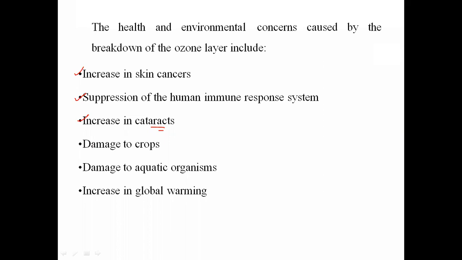Then damage to the crops, so it will also be hazardous to the crops. Then damage to the aquatic organisms, that means whatever fish as well as various aquatic organisms are available in the water, ultraviolet radiation will also have an effect on them, and it will also increase global warming. So these are the various adverse effects of the depletion of the ozone molecule on the Earth's surface, that means on human beings as well as on nature. Are you getting?